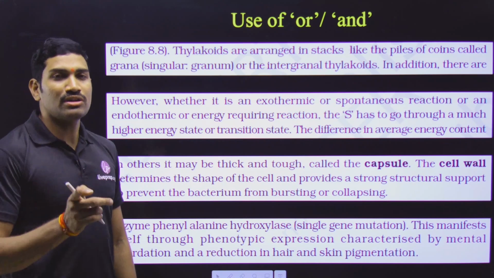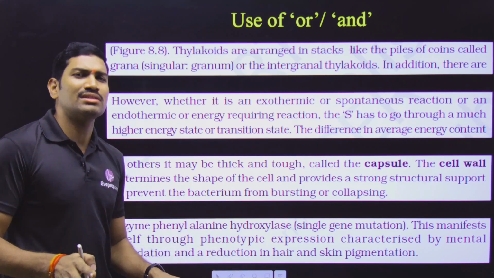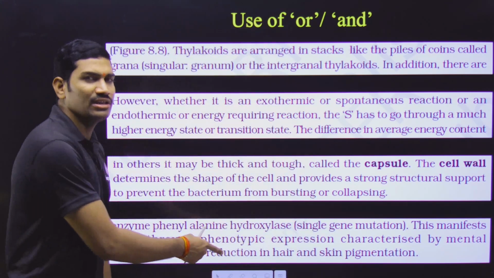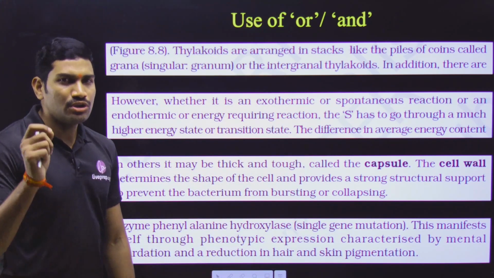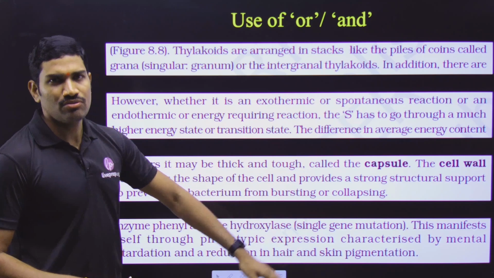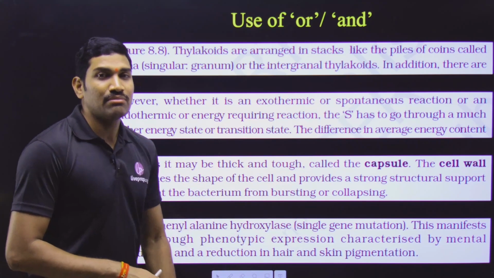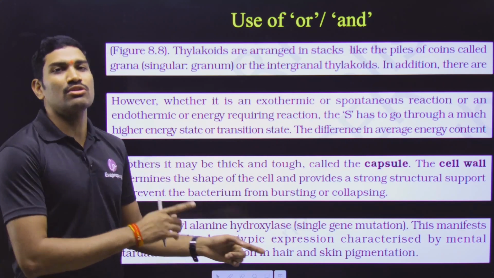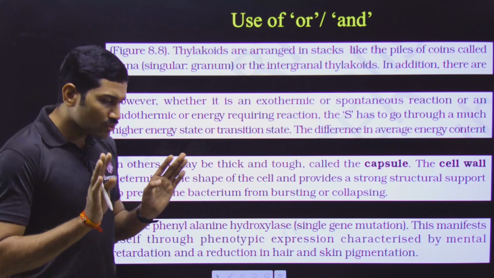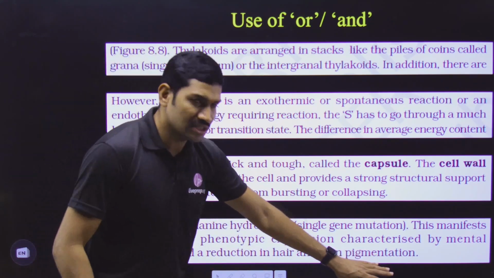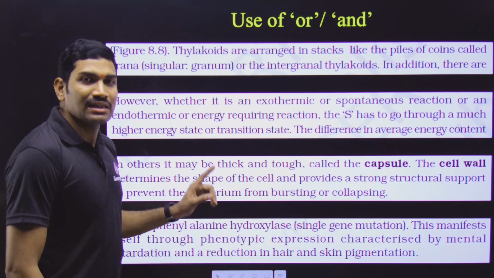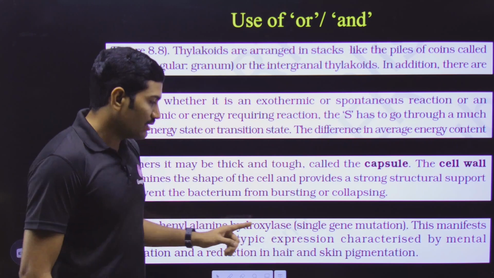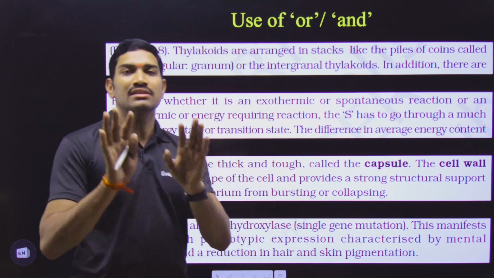This is not just a mistake done by the students, because I saw so many teachers giving the wrong meaning for this particular sentence. If you understand the previous paragraph, they have given some relation, but they have not clearly explained this. That is the reason many teachers also give the wrong meaning. So please try to understand the sentence. The correct answer is reduction in hair pigmentation and reduction in skin pigmentation.